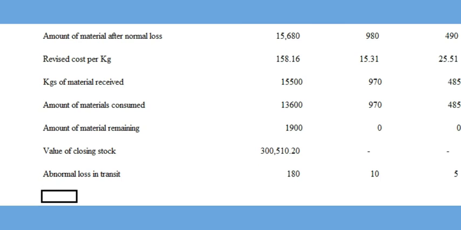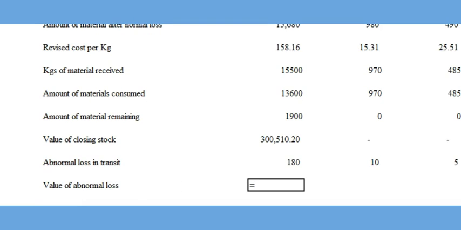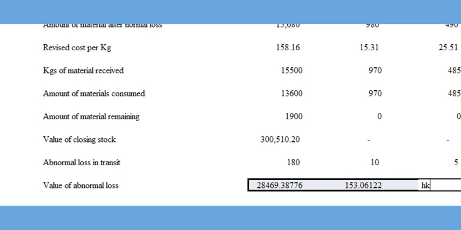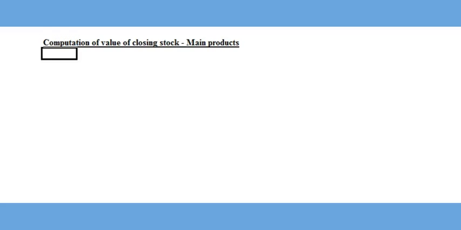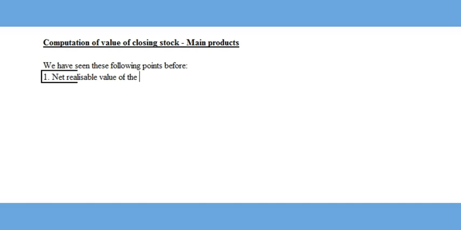Monetary value of the abnormal loss is the product of abnormal loss in kilograms into revised cost per kilogram, which is 28,469.39, 153.06 and 127.55. Now let us see how to find the cost of producing each of the main products P and Q. Previously we have seen that the net realizable value of any byproduct in the manufacture has to be deducted from the cost of production of the main products.